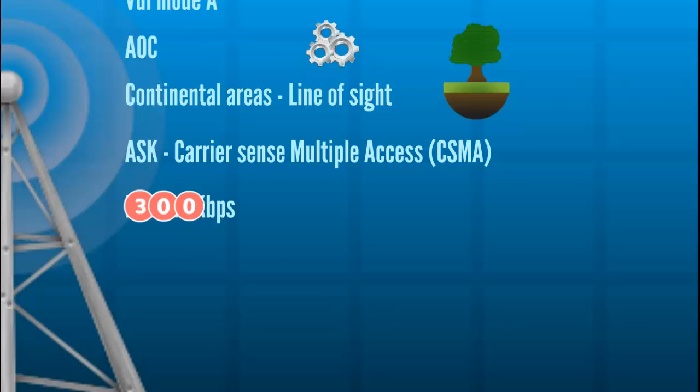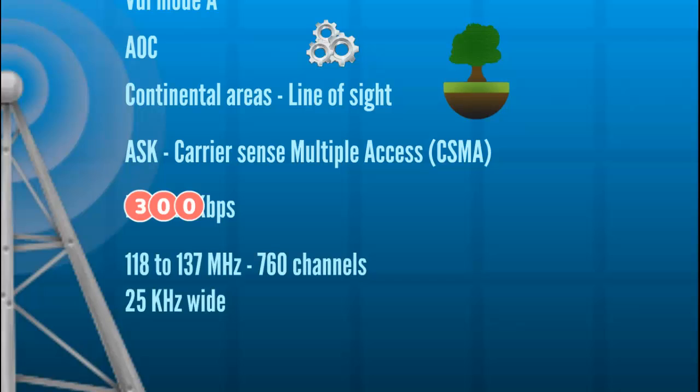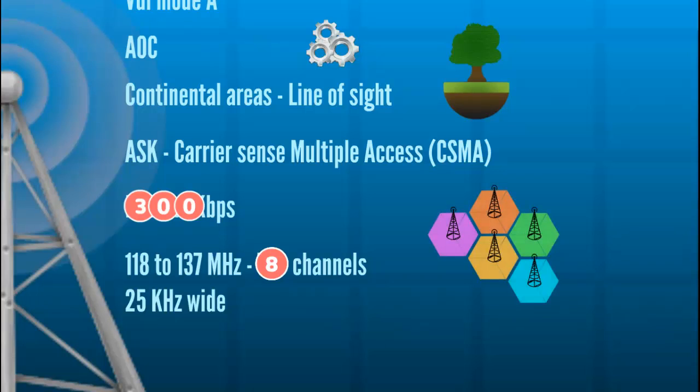The VHF aeronautical communications go from 118 to 137 MHz, dividing the bandwidth into 760 channels, of which only 8 are reserved to ACARS communications. As base stations are required to establish the link, the space is divided into different sectors or cells, with different channels than the adjacent cell. Each one has a coverage of around 320 km for an aircraft at an altitude of 30,000 feet.